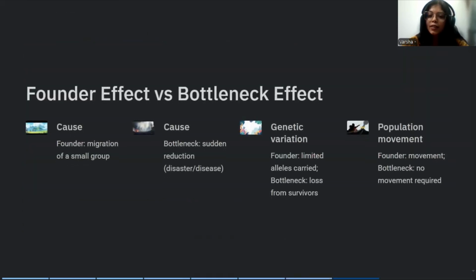Now, something to differentiate between founder's effect and bottleneck effect. Founder's effect means migration of a small group of individuals from a large population, whereas bottleneck effect means sudden population reduction. Both reduce genetic variation and both are types of genetic drift. So if a question arises like in which kind of drift movement occurs, you can say in founder's effect movement occurs, but for bottleneck there is no movement.